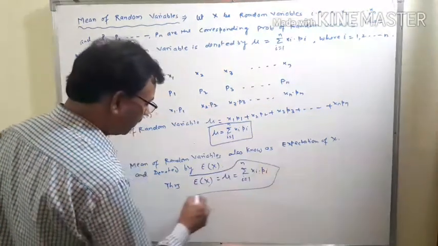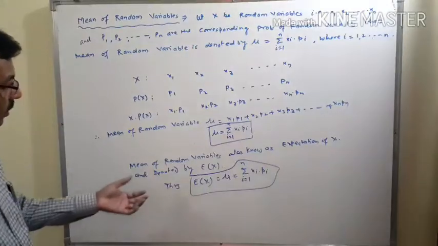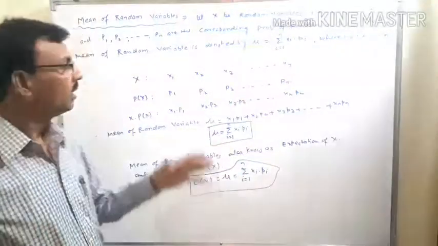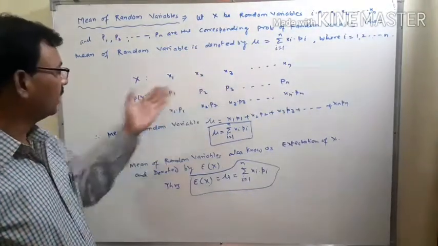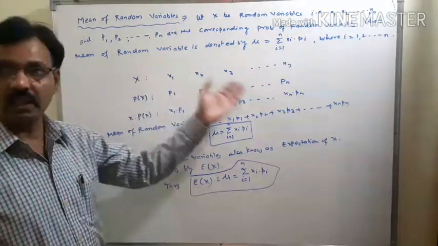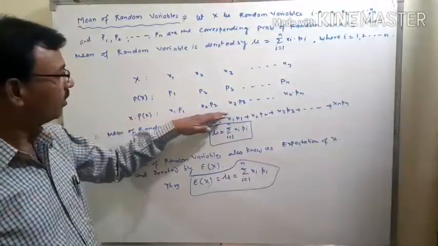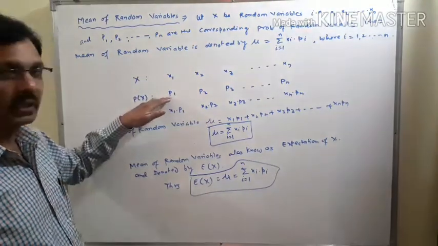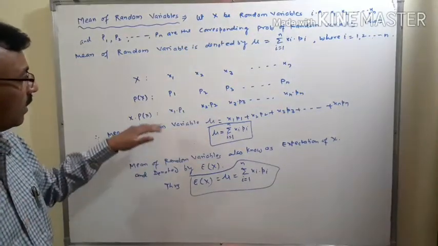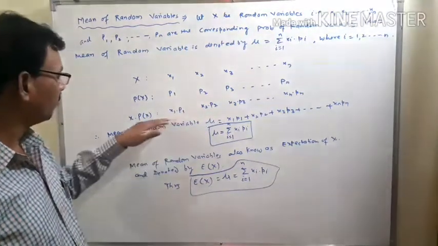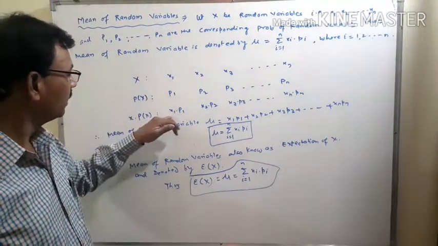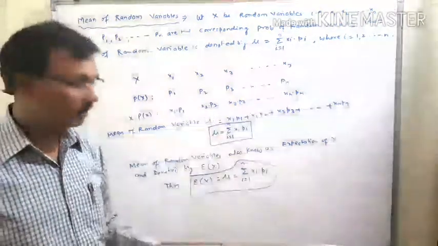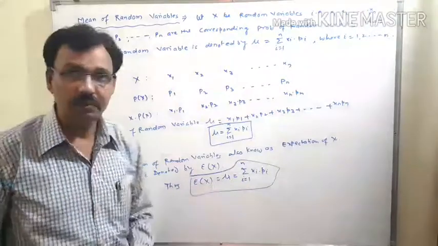In the numerical, we can find the mean of a random variable in a very easy way. First we find the random variables, then find the probability of the corresponding random variables, and in the next row we find the product of the corresponding random variables and probabilities, and then add all the products of the random variable and corresponding probabilities. Then this will be your answer, and this is known as the mean of random variables.